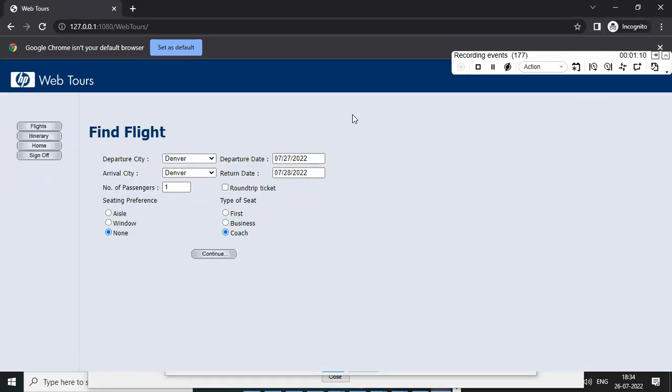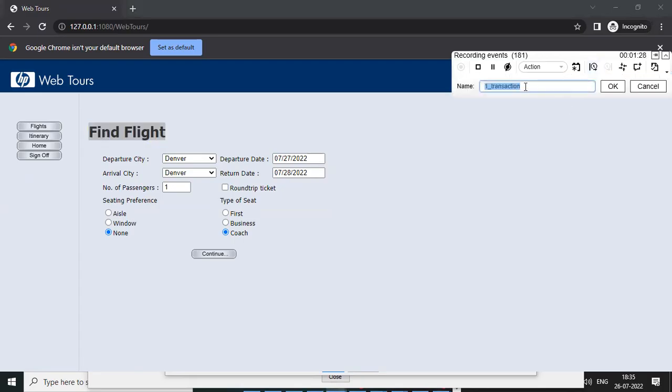You should wait until the page is loaded. Don't close the transaction immediately after clicking. Click on Flights. So now the page will be loaded. Now you can click on Flights. And next what are we doing? Find flight. What is the transaction name? Find flight. Control V, and OK.